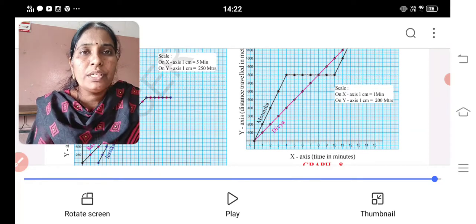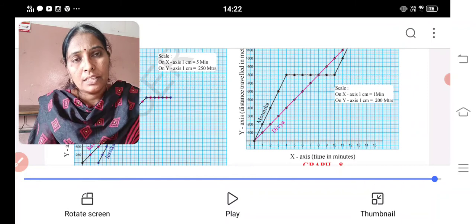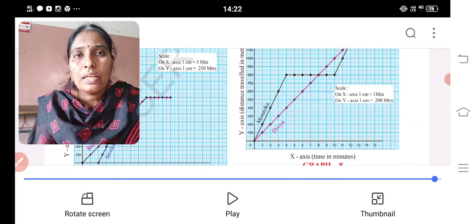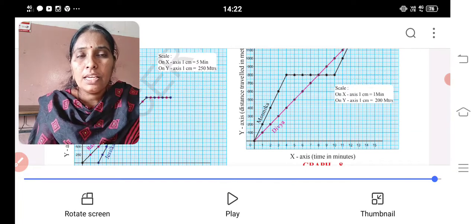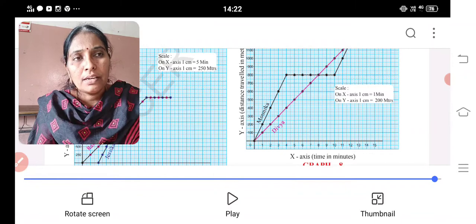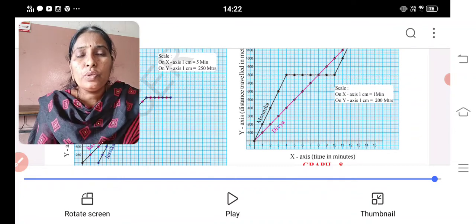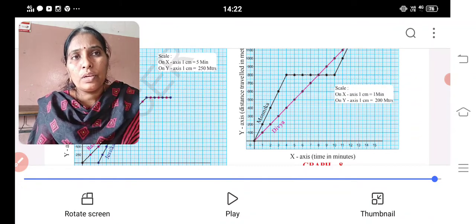So with this, we completed our 8th class portion, and this is the graphs of motion lesson. I have to give the notes of 2 more lessons, and with this lesson, 3 lessons are left to dictate the question answers. So please children, after the lesson, go through the textbook and read this lesson, how to draw the graph. It is so easy if you understand the concept. Okay? Thank you children.